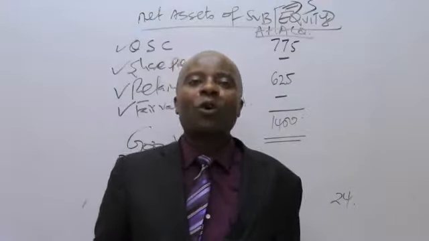Wananiambia wote ni 560. Kwa hivyo so ukiongeza 900 plus 560, itakuja ngapi, somebody? 1460. Somebody is telling me 1460.